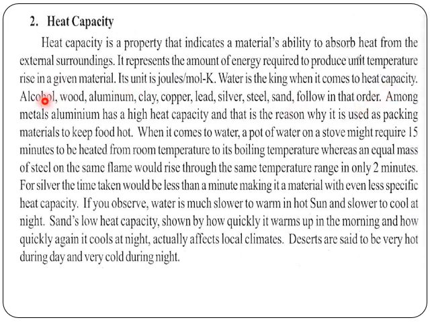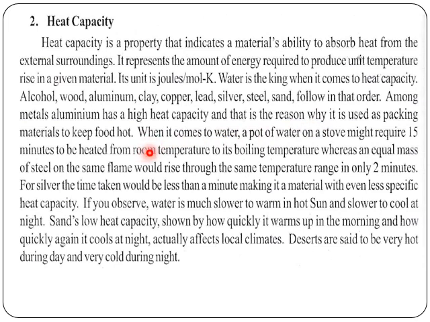Apart from that, alcohol, wood, aluminium, clay, copper, lead, silver, and steel follow in decreasing order. Even among metals, aluminium has the highest heat capacity. That is why we normally use aluminium foil to pack food materials. Whenever we order something, aluminium foil is wrapped around the food in order to minimize heat loss, and it keeps the food hot.